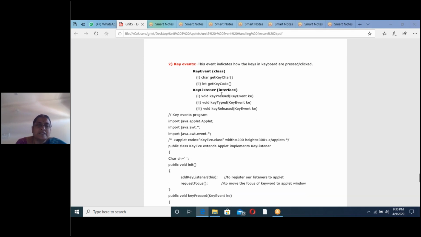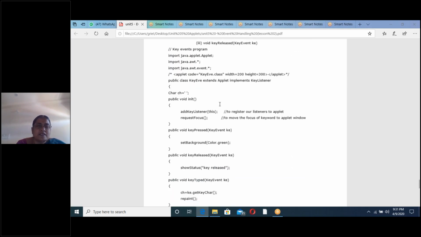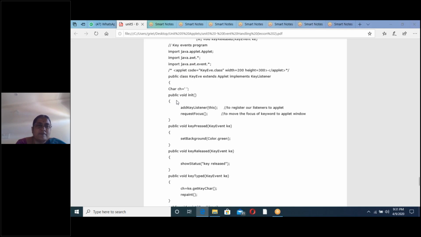Here this is one combination. Press the key and type the key, then release the key. So here only three methods are there. I have written the program on this. You can easily understand this program. But the only difference between the previous program and this program is that here you have to write addKeyListener of this and then write the requestFocus method.